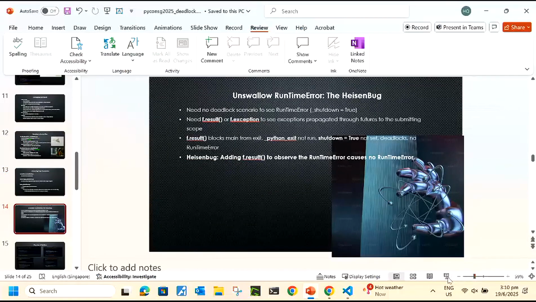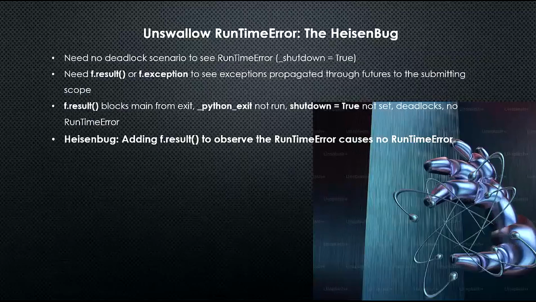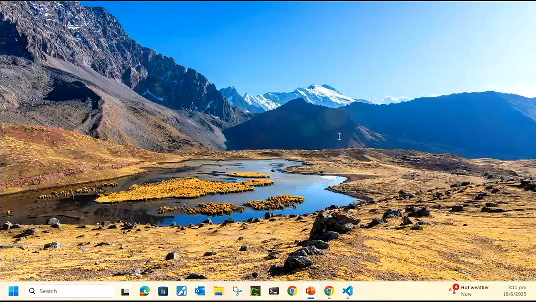Runtime error, the Heisenberg unswallow. Okay, so this is a situation where I want to see the runtime error, because when I first saw no deadlock, I'm thinking, is everything normal? It doesn't feel normal to me. If there's an error, why am I not seeing it in the main code? So I want to see this error. So let's go to the code now.